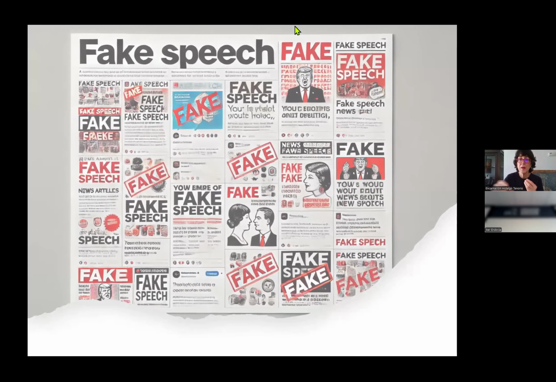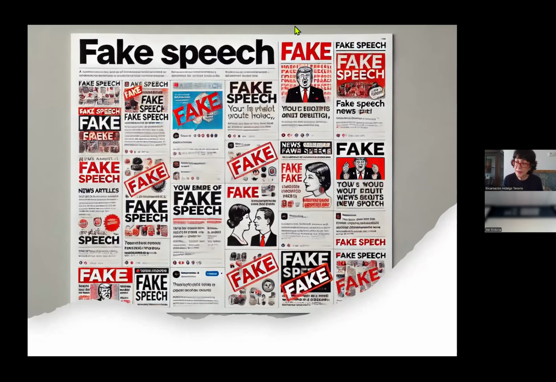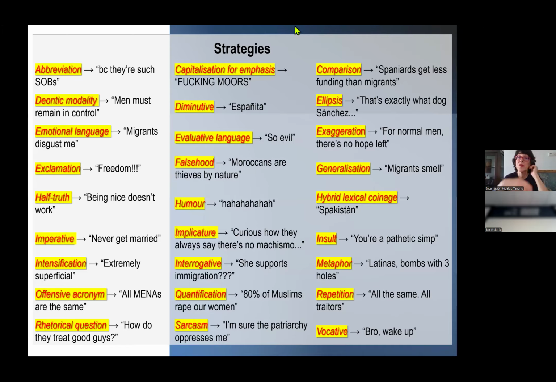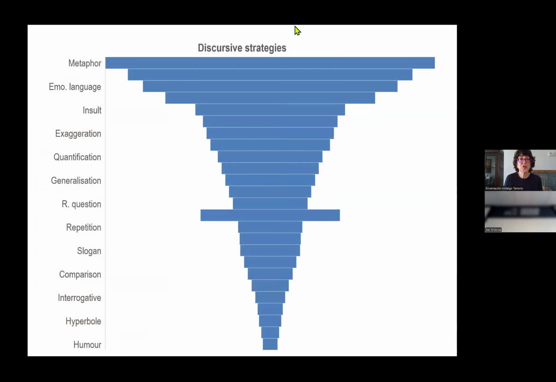As for the other aims that we intended, like the design or definition or description of a fake speech catalog, well, we could. We saw some strategies which were very frequent in our text, like abbreviation, antimodality, emotional language, evaluation, diminutive, etc. These were some of the ones that were more frequent when some people were disinforming. And when we look at these strategies, the most frequent one was metaphor. So people tended to say something untrue through metaphorical utterances.